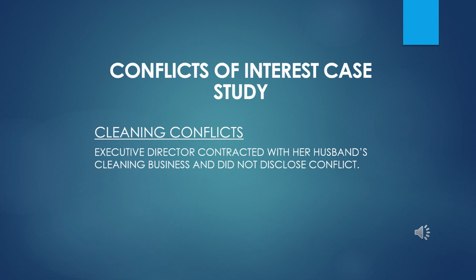In this example, the executive director of a subgrantee had her husband register a cleaning business with the state. The executive director did not report to the CFO or the board of directors of the subgrantee that the cleaning business was owned by her husband when she contracted with the business. Each month, the executive director would have the subgrantee pay the business as a way to direct additional money to her family. The cleaning business never actually provided a cleaning service to the subgrantee.